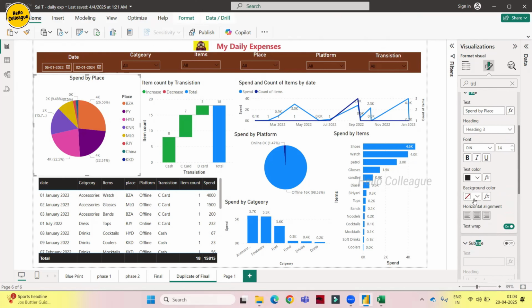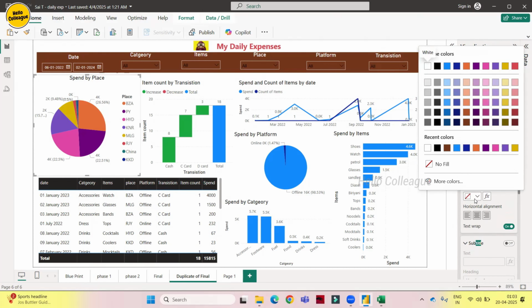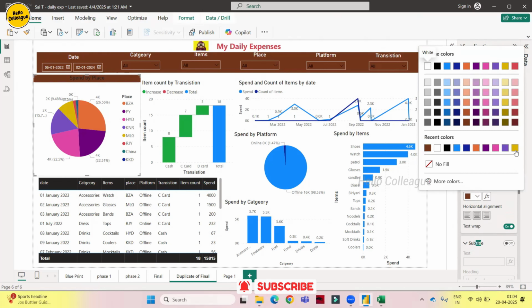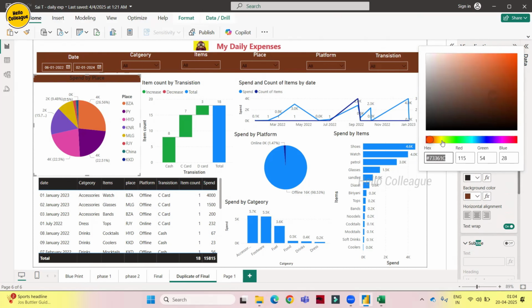Yeah, background color is off here, and I'll just make it brown, or I'll just make it yellow. Yellow and brown font will keep it. I think we are not having yellow here.